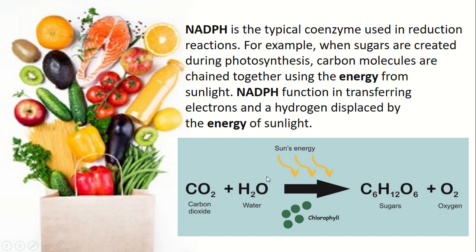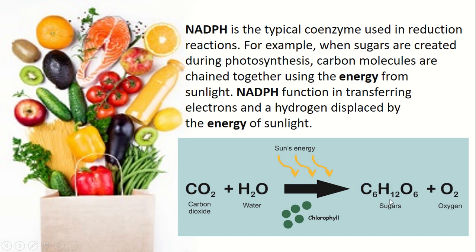Follow, here you are observing the equation of the photosynthesis process. The carbon dioxide and water, in presence of sunlight and chlorophyll, produce carbohydrate-based food. That means the presence of the elements carbon, hydrogen and oxygen, sugar, and as a byproduct, oxygen is released.